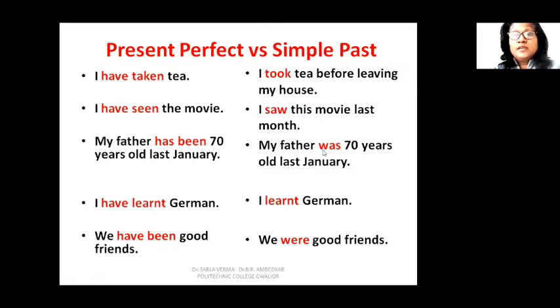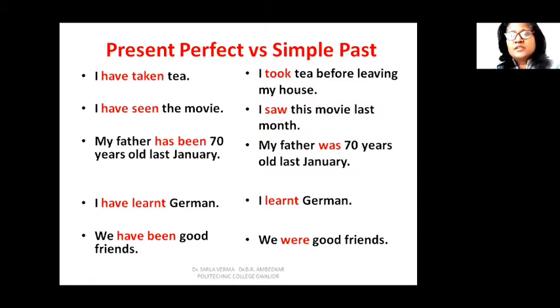So he may ask, then what happened? He was 70 years old last January, and what happened? It means whether he is still there or not. So it conveys the meaning of the connection being detached from the present.